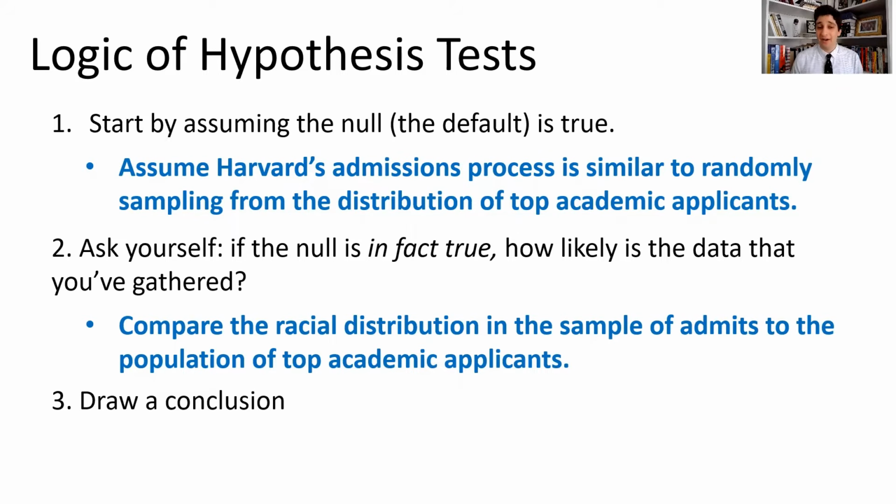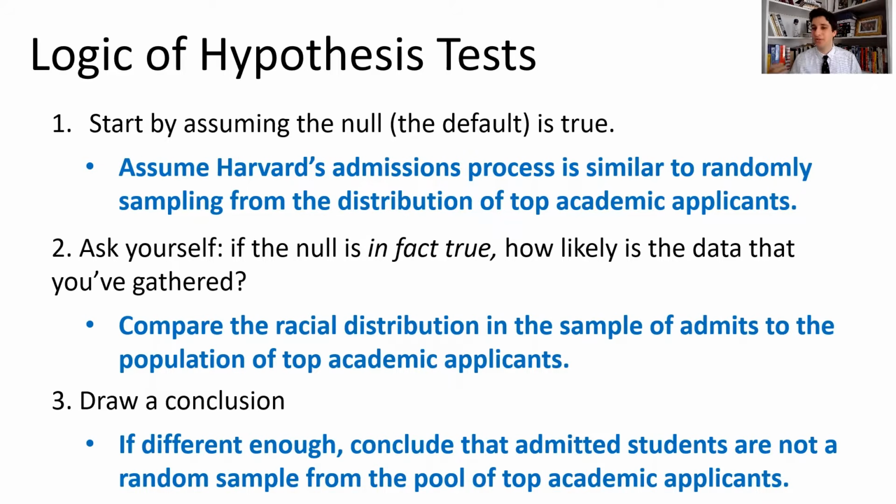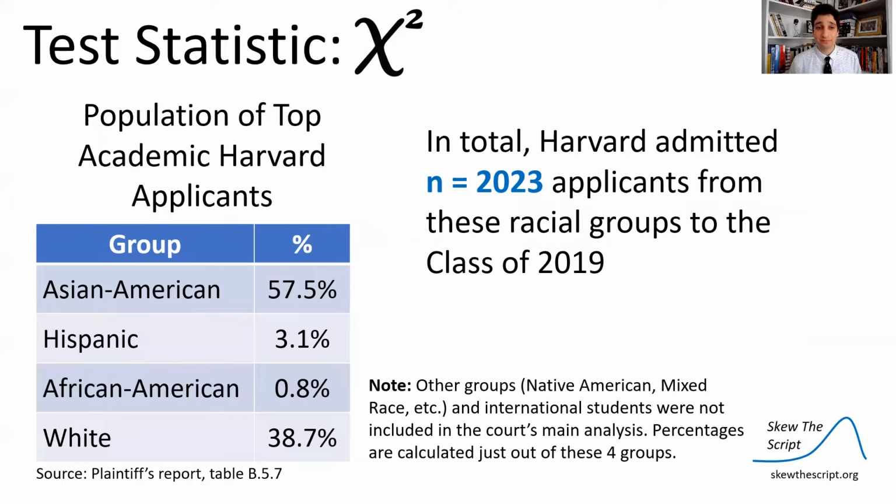Then we're going to compare the distribution in the actual sample of admits to the population of top academic applicants. We're going to assume the null is true. How likely is that data, our actual sample in the class of 2019 that we've gathered? And then we're going to draw a conclusion from that comparison. If the actually admitted applicants are different enough in their breakdown racially from the top applicant pool, we might reject the null hypothesis and say there's something else going on.